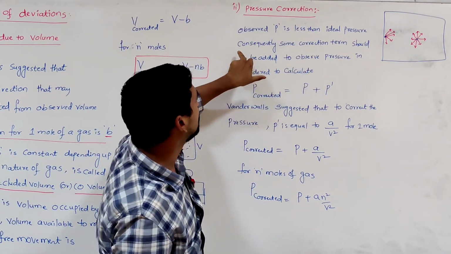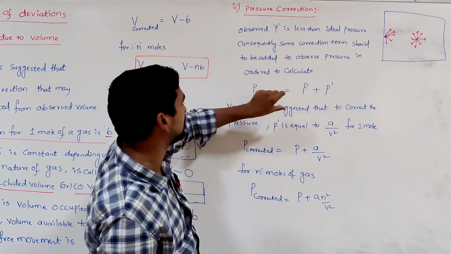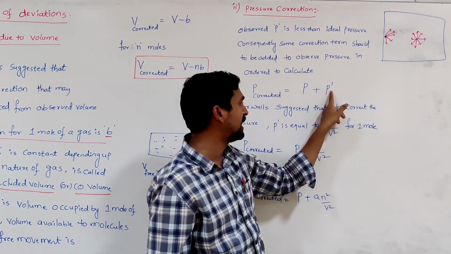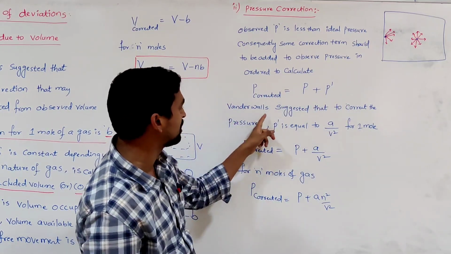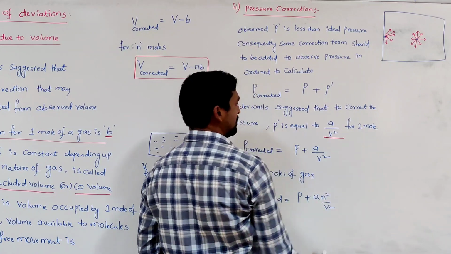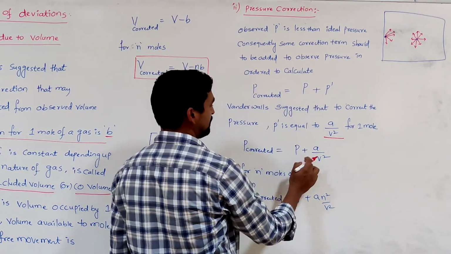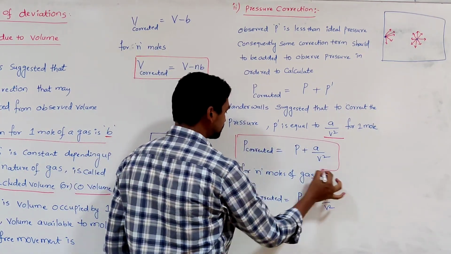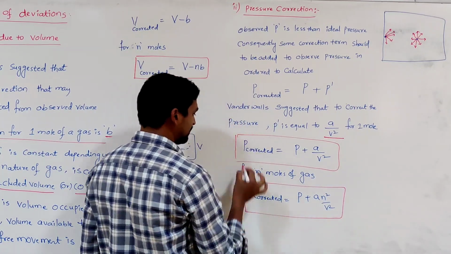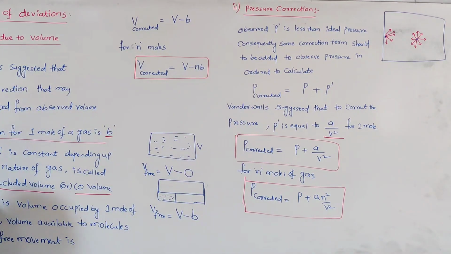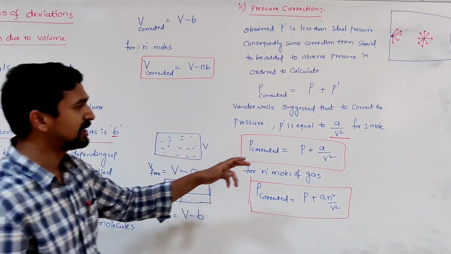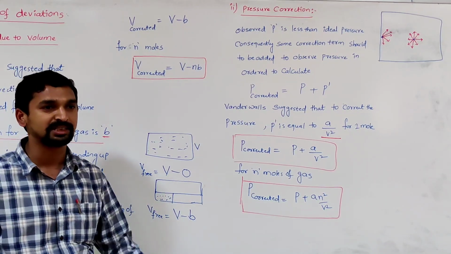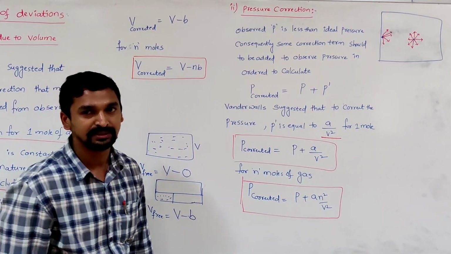So in order to correct that pressure, in order to equalize it, some term has to be added. P corrected is equal to the observed pressure plus some term P dash. That P dash was suggested by van der Waals, and for 1 mole of a gas it is a by V square. Then P corrected is equal to P plus a by V square. For n moles of a gas, P plus a n square by V square. So here the volume correction takes place and the pressure correction takes place. These two are substituted in the ideal gas equation, and we get the van der Waals equation that can explain the behavior of real gases.